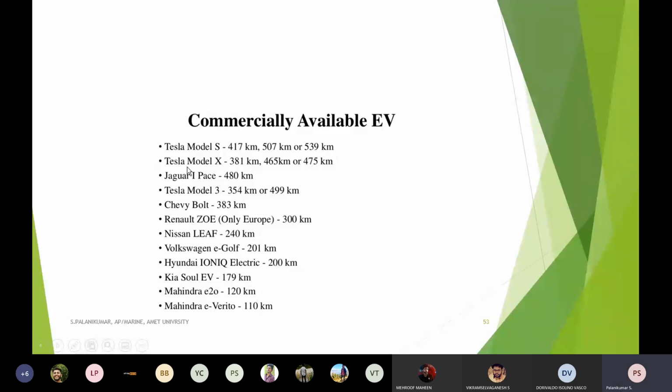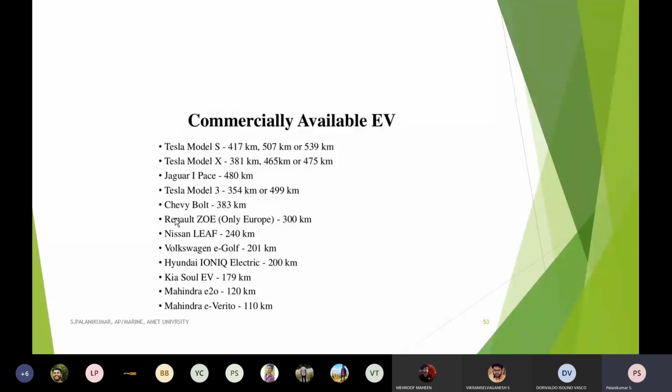Okay, with a single charging. Tesla Model X is a slightly newer variant, which has different variants also: 381, 465, 475 kilometer. Another one is Jaguar I-Pace and Tesla Model 3. Tesla Model 3 also has two variants, 354. Chevy Bolt, 383 kilometer. This kilometer figure is meant for each time I fully charge the batteries.